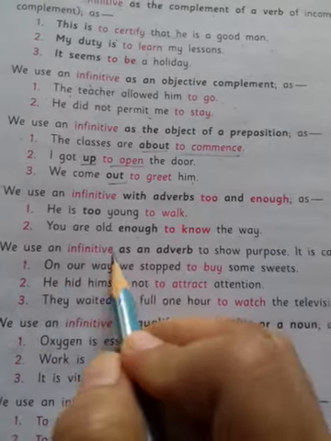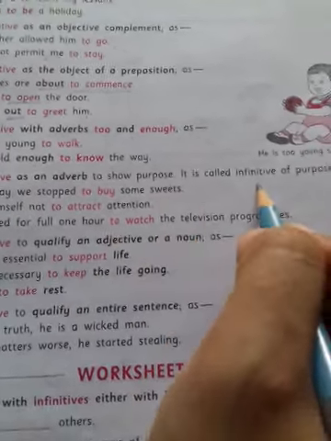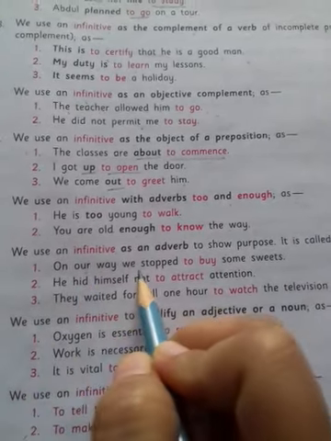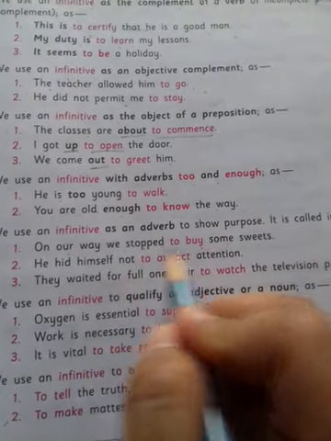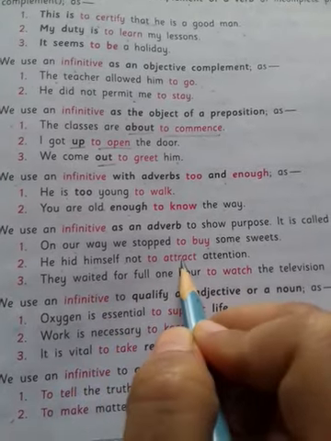We use an infinitive as an adverb to show purpose. It is called infinitive of purpose. On our way, we stopped to buy some sweets. Why did we stop? What was the purpose of stopping? To buy some sweets.